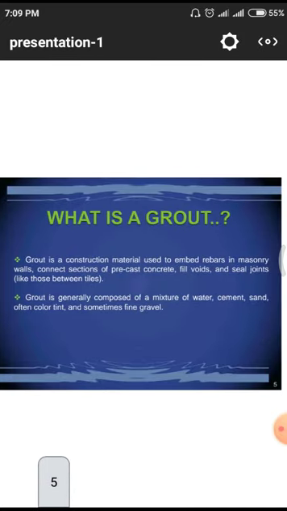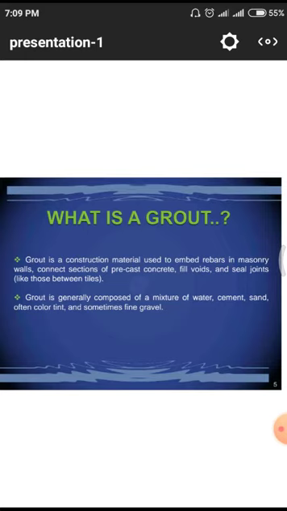And what is a grout? Grout means a liquid material. How was this grout developed? Grout is a construction material used to embed rebars in masonry walls, connect sections of precast concrete, and fill voids and seal joints. That means all those are applications in the construction industry.